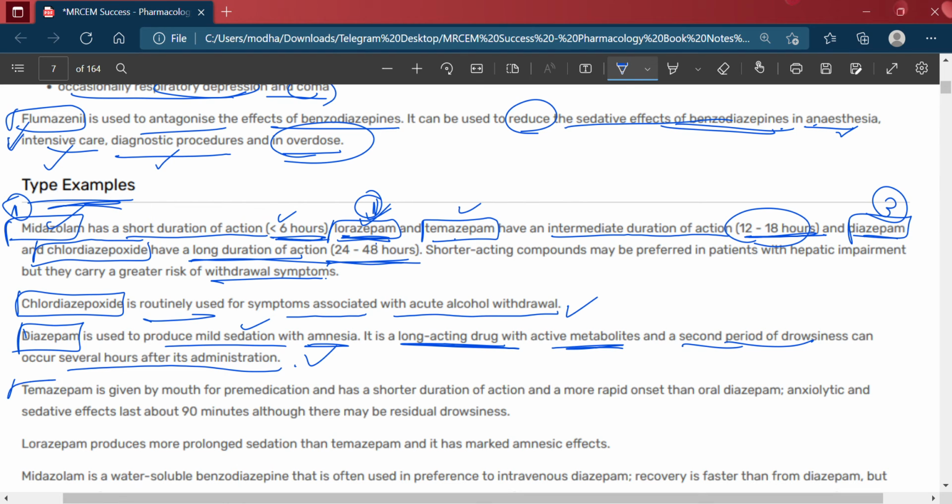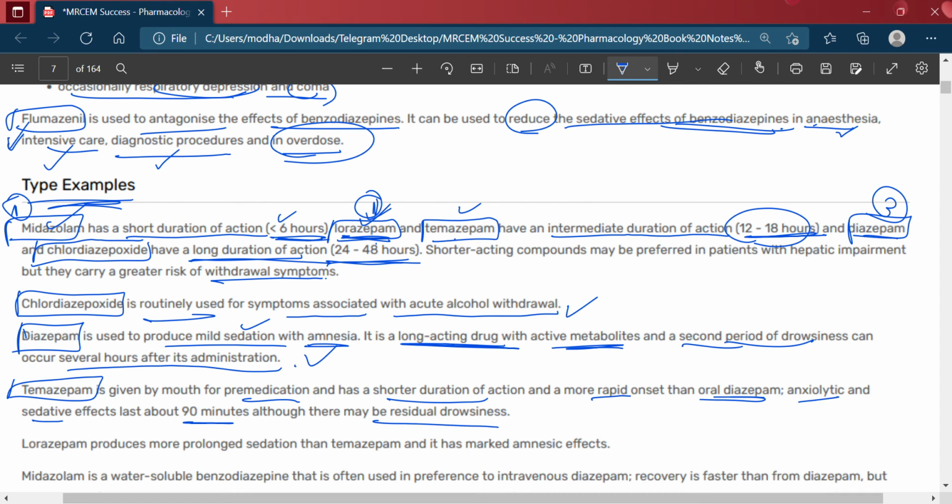Then temazepam, which is intermediate, is given by mouth for premedication, and has a shorter duration of action and more rapid onset than oral lorazepam. Anxiolytic and sedative effects last about 90 minutes, although there may be residual drowsiness.